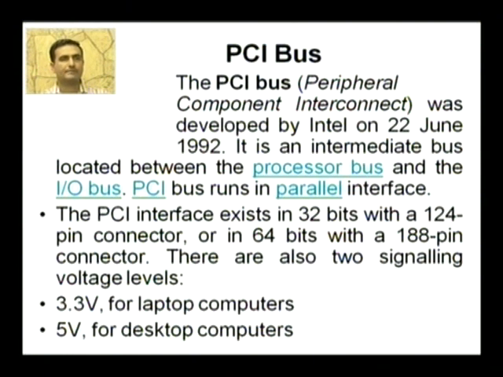The PCI interface exists in 32 bits with a 124 pin connector, or in 64 bits with a 188 pin connector. There are also two signaling voltage levels for the PCI bus, 3.3 volt for laptop computers and 5 volt for desktop computers.